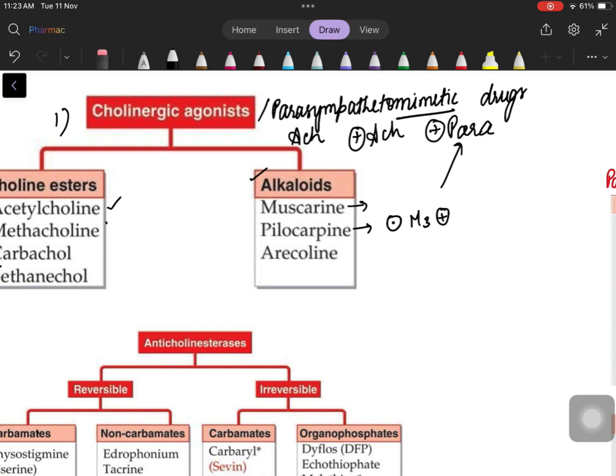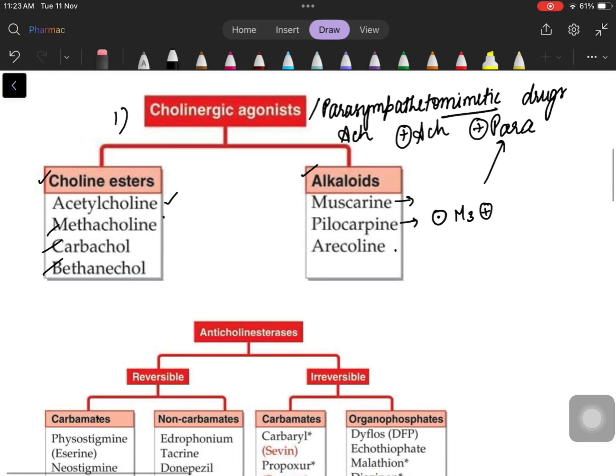Arecoline doesn't have many therapeutic effects. So these are the cholinergic agonists. There won't be too many questions on these. Carbachol, bethanechol are used for some kinds of back pain. Yeah, that's pretty much enough.